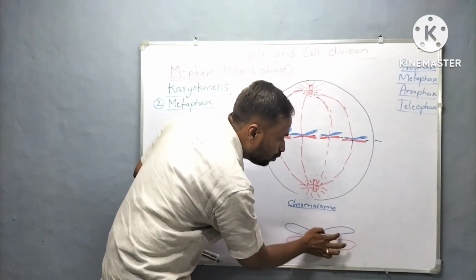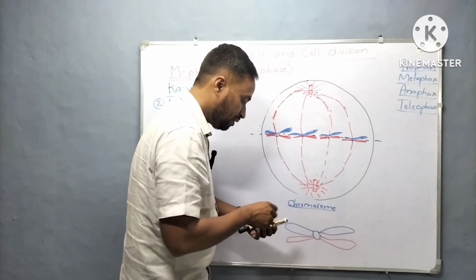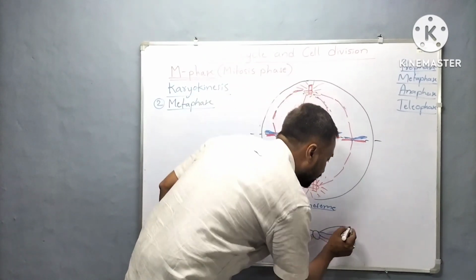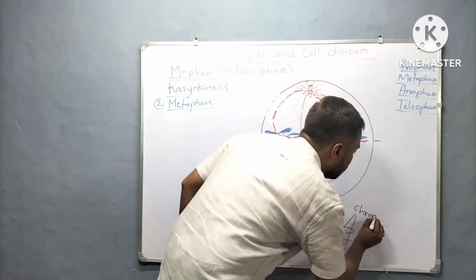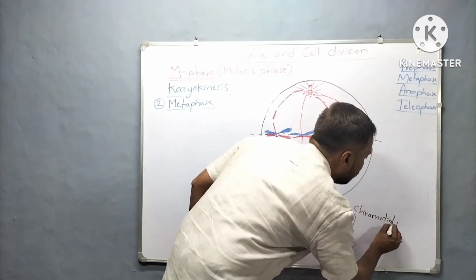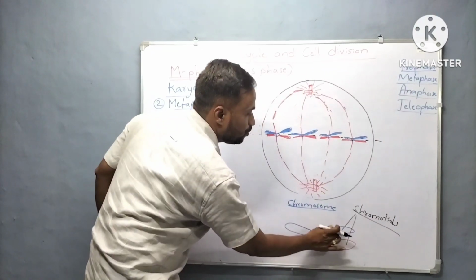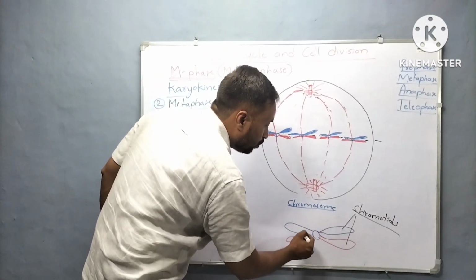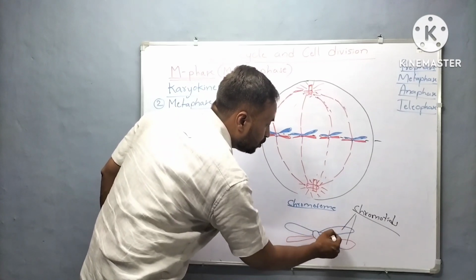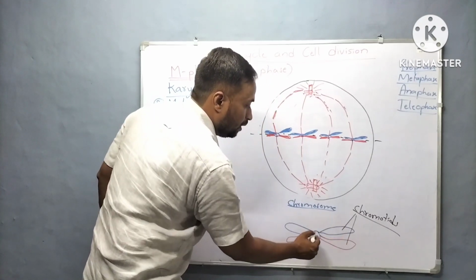Here these two are termed chromatids. Now they are called sister chromatids. Remember, these two are called sister chromatids because this is the initial chromosome, the blue color I am showing.